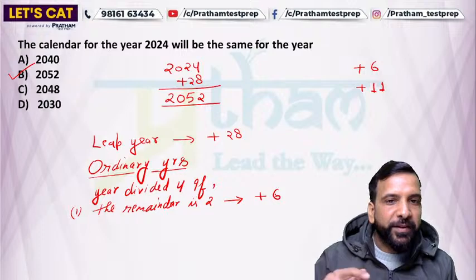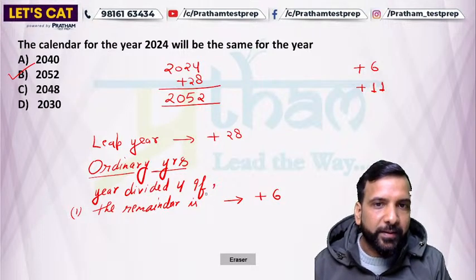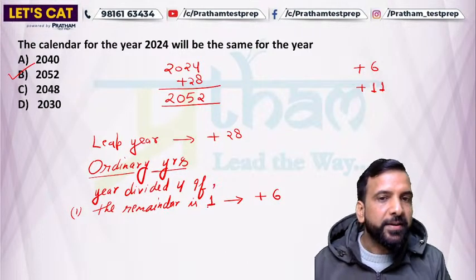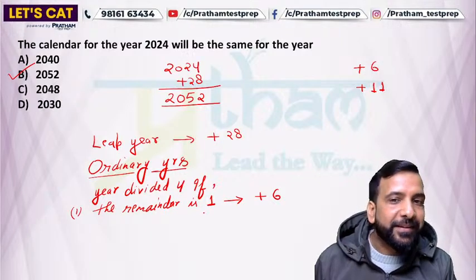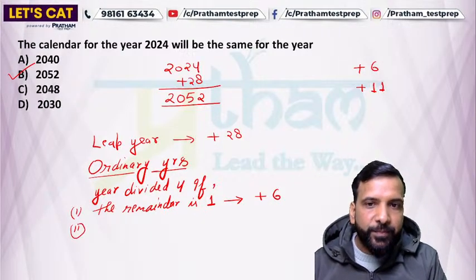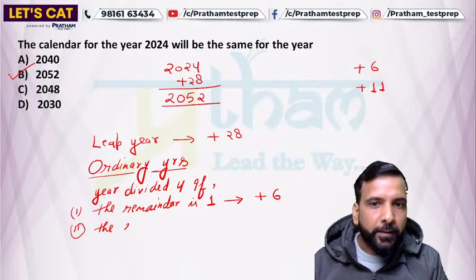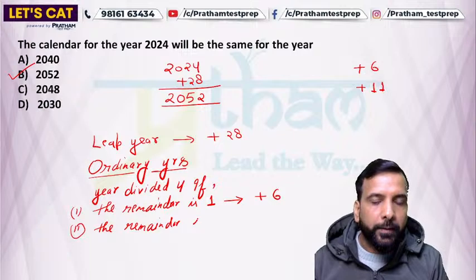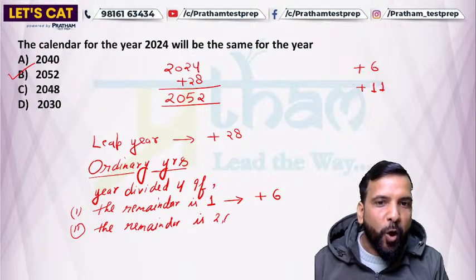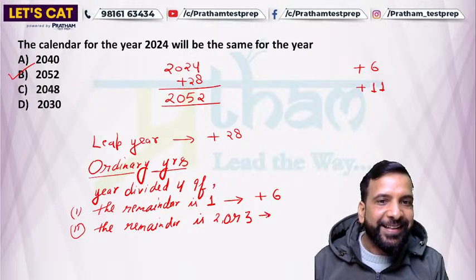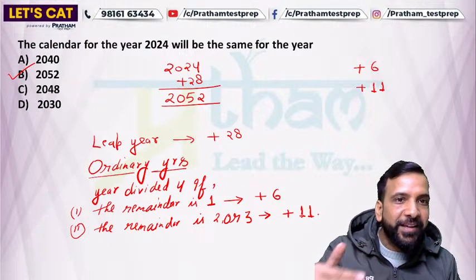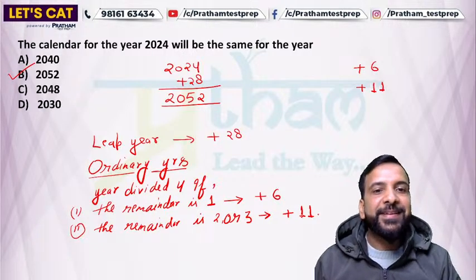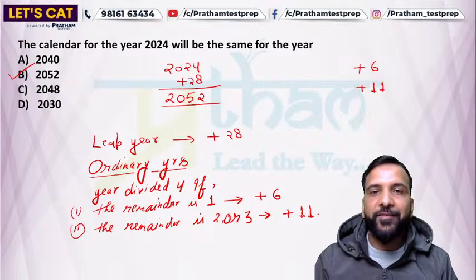Sorry, it's not 2, it's 1. If the remainder is 1, then year +6 will be the next same calendar year. And second, if the remainder is either 2 or 3, in that case, +11 will be the right answer. Given year +11, you'll get the next same calendar year for any given year, right?